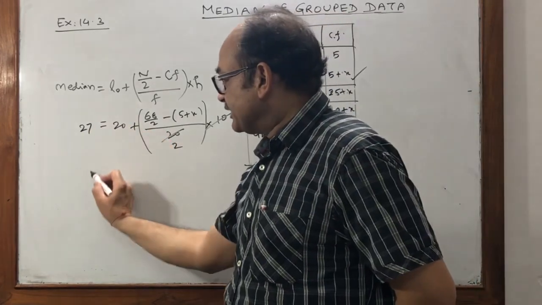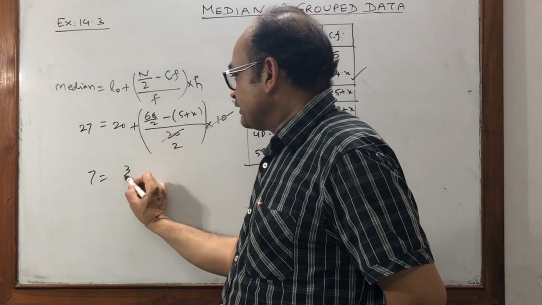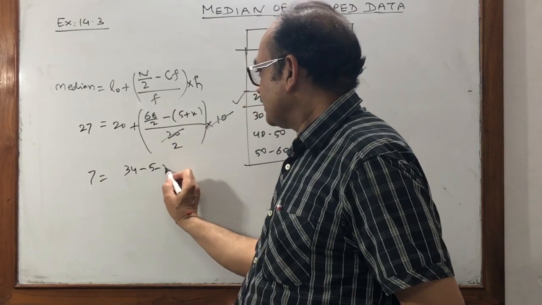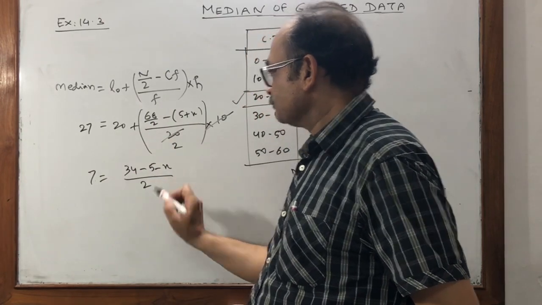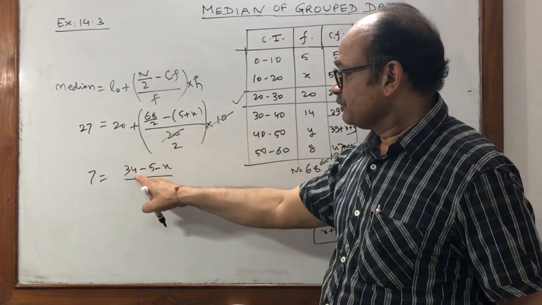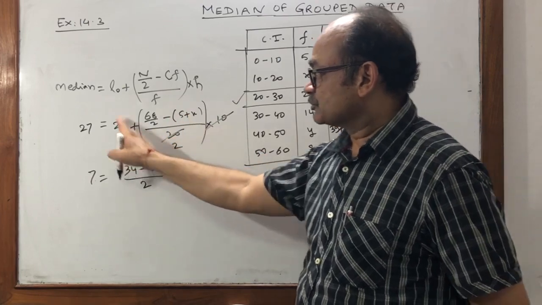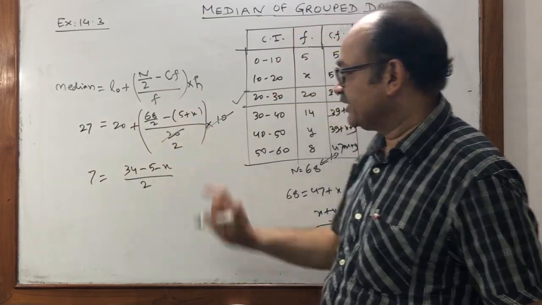10 and 20 cancel out, it is 2. 20 goes to this side, remains 7, and here 34 minus 5 minus x divided by 2. Check it again. 68 by 2, 34, minus, open the bracket, minus and minus, 20 goes to this side, it is only 7 and remaining only 2.